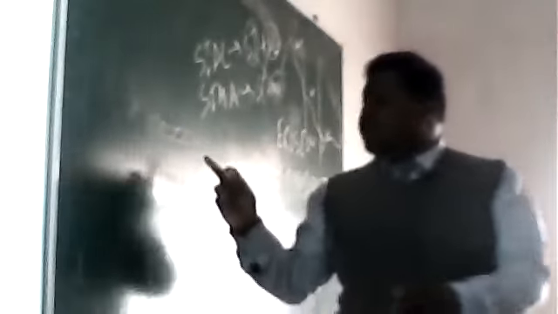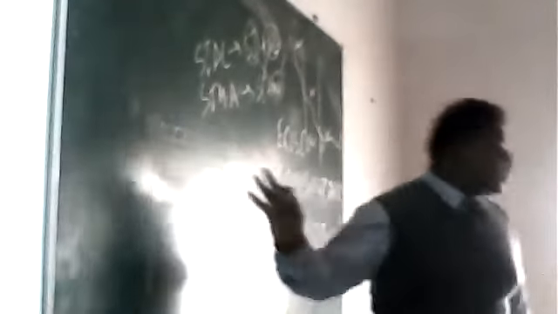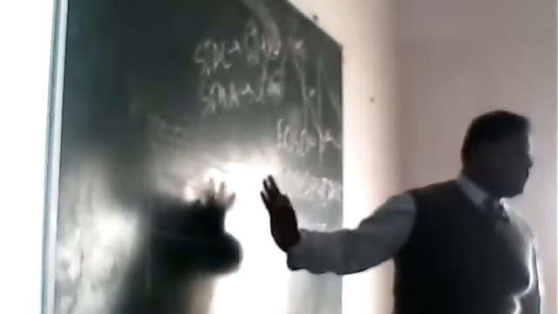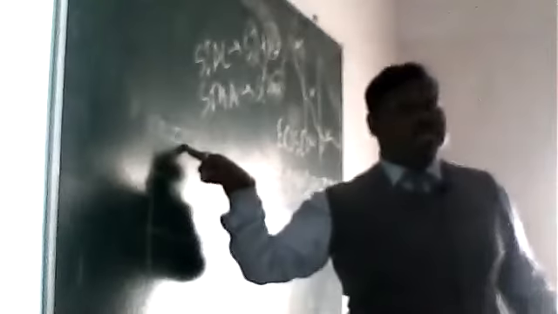So the second portion is mantle and the third is core. So clear, this portion is clear, yes or no? Any confusion? And one more thing, the crust. What is the density of the crust? 2.7 gram per cubic centimeter to 3 gram per cubic centimeter, clear. And what is the depth of the earth crust?